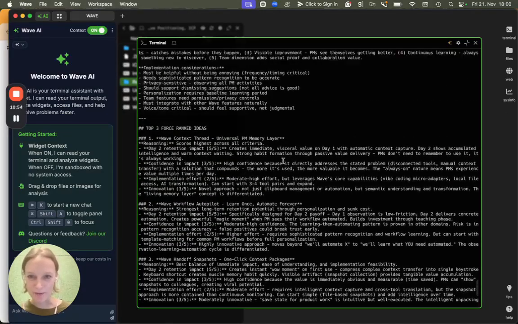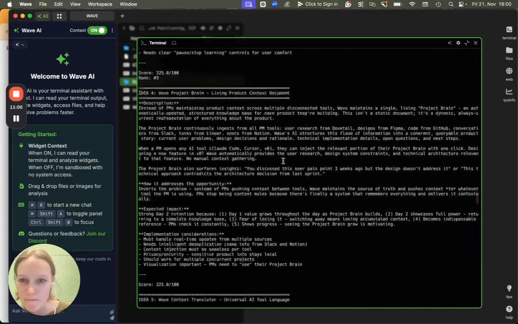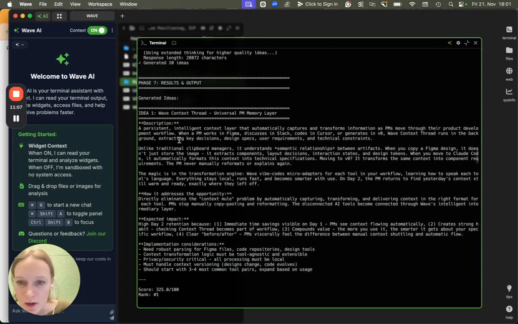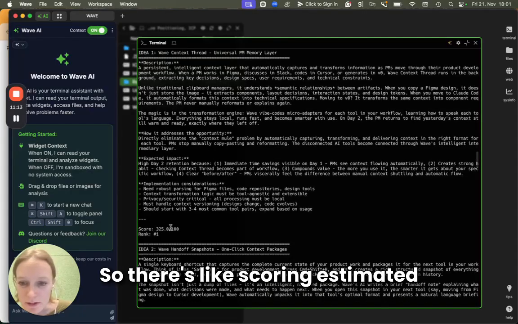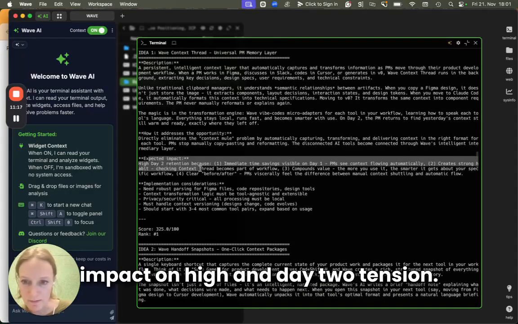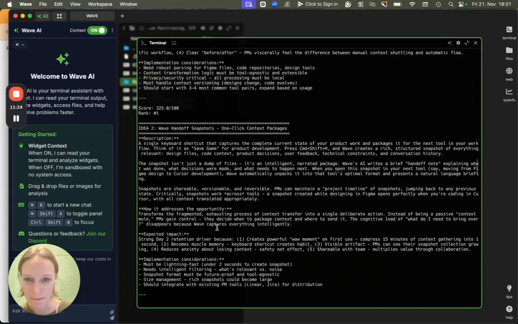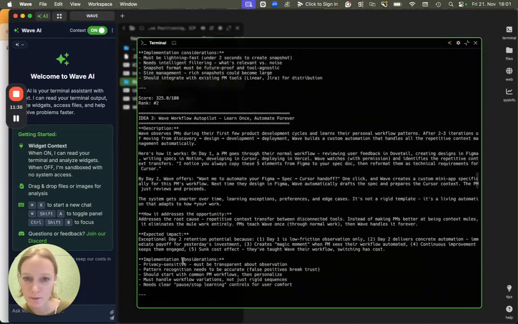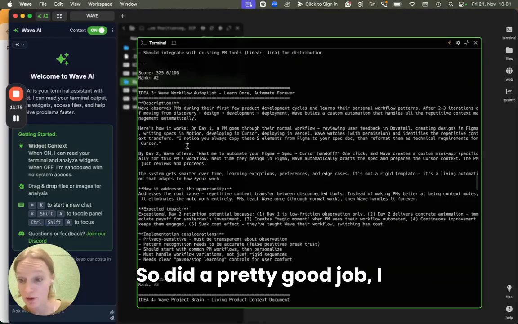Okay, here we are. It spat out a bunch of ideas. Let's see if it's any good. A whole bunch. Great, so there's scoring, estimated impact on day 1 and day 2 retention. Estimated impact. So it did a pretty good job, I think, at generating ideas.